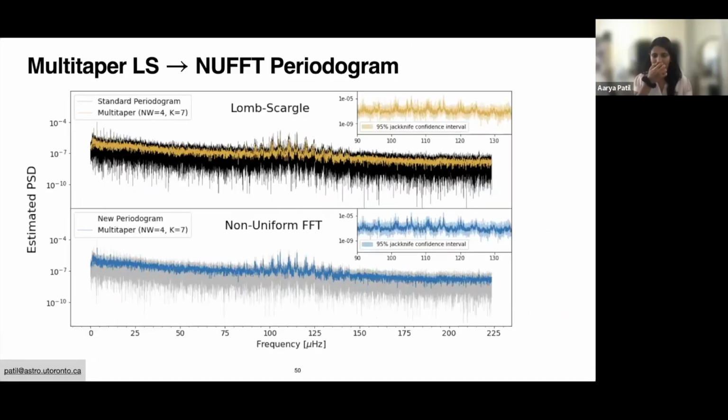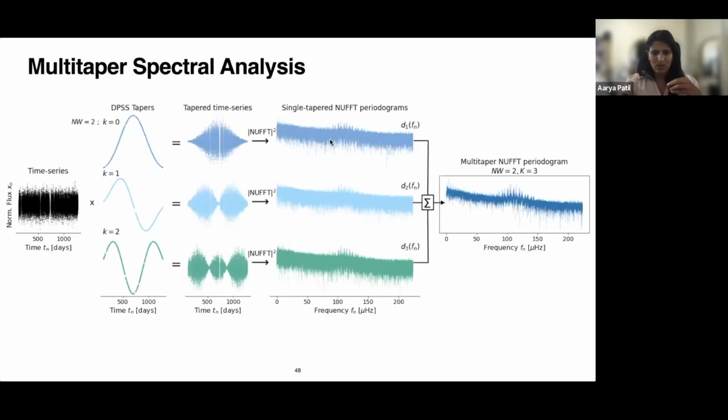Yeah, no, that's another good point that I did not go over much. When I do jackknifing, as I said, I have individual multi-taper spectral estimates. As I showed here, these individual estimates give me the final periodogram.